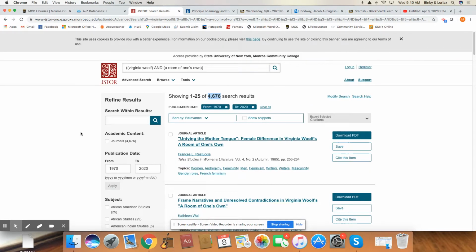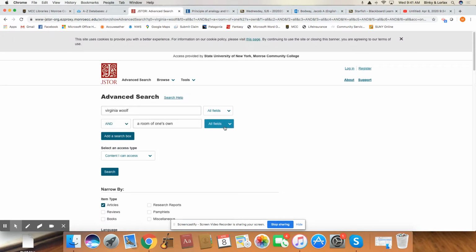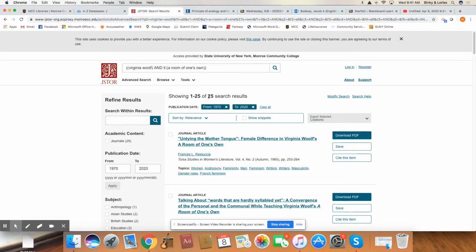So how can I then limit this? Well, there's a way that I can modify the search by clicking Modify Search, going back, and I just want this to appear in the title of the article. I'm going to search again. Now we have 25. Okay, so the more specific you are, the more likely you are to find a source that works with you, okay?